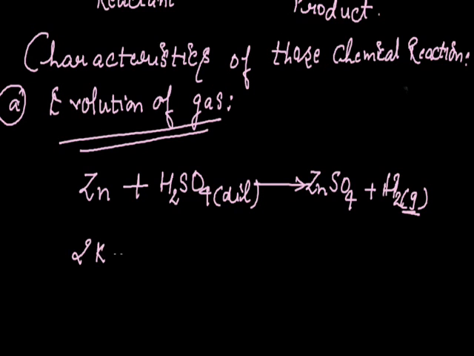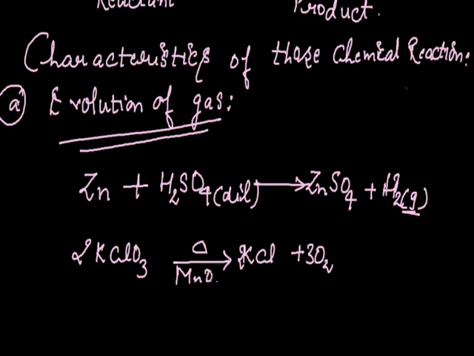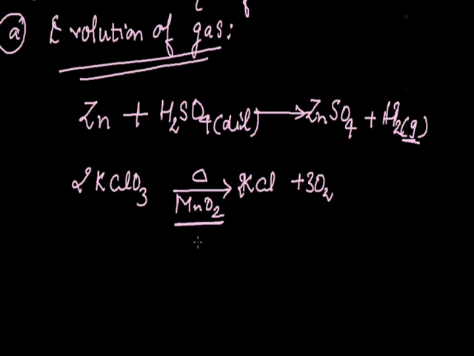We can also see another example like KClO3 on decomposition gives what? KCl plus O2. The reaction is carried out in the presence of MnO2. Why are we carrying out the reaction in the presence of MnO2? Here MnO2 is a catalyst. What is the use of a catalyst in a reaction? A catalyst is generally used to speed up the reaction.